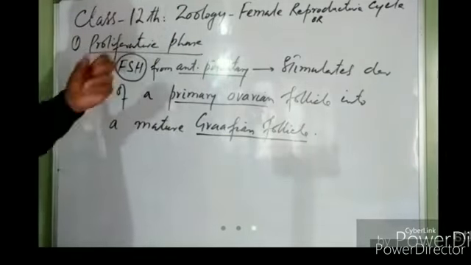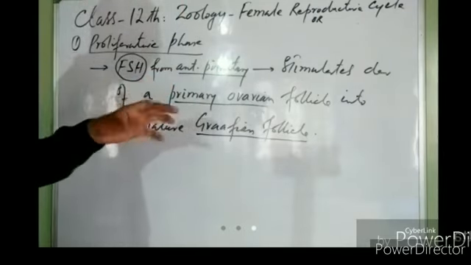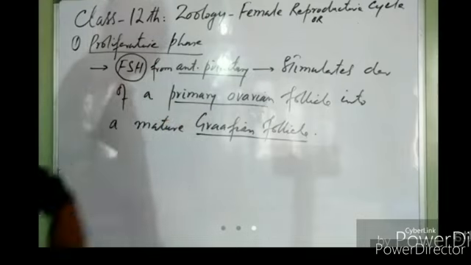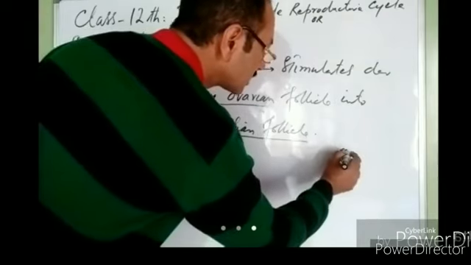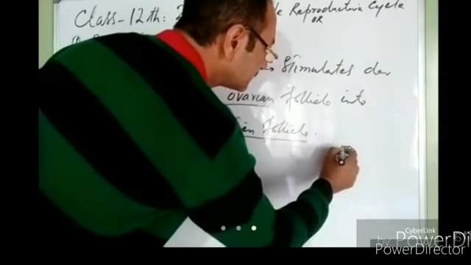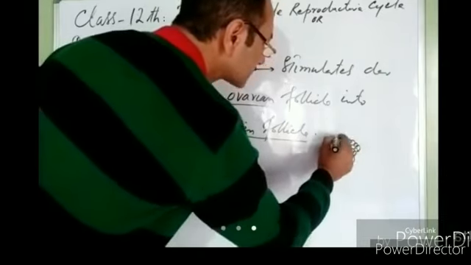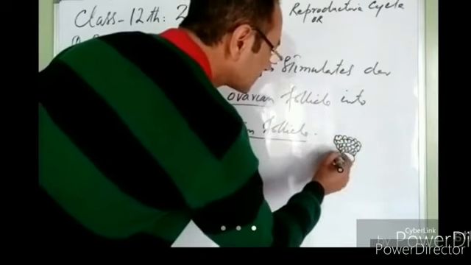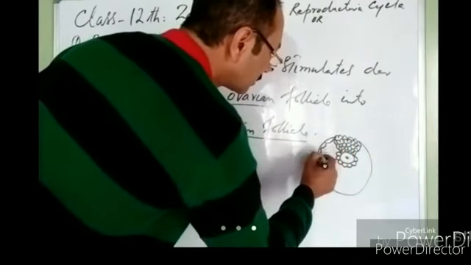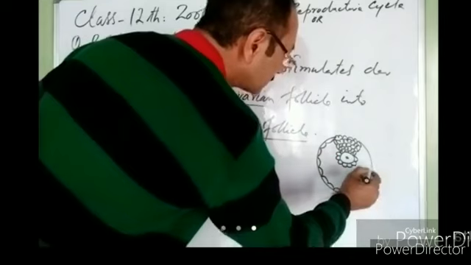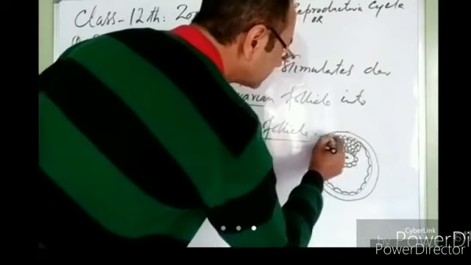So when a Graafian follicle is formed, you know this Graafian follicle is covered by theca, right? It has a secondary oocyte at its center. The secondary oocyte is lying on a stalk of cells. This stalk of cells is known as cumulus oophorus or discus proligerus, right? This secondary oocyte is also surrounded by some follicular cells. Then they are externally covered by connective tissue of the ovary, right?